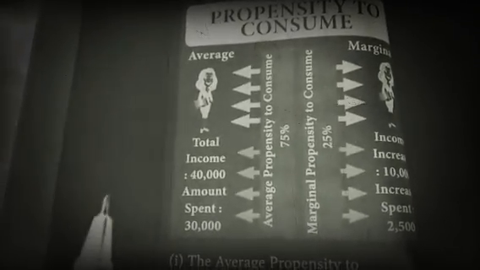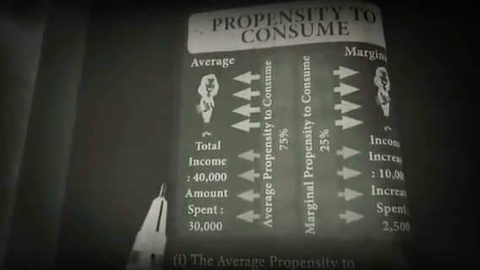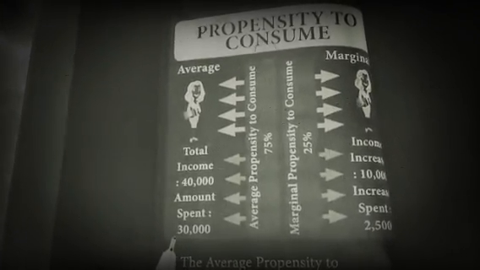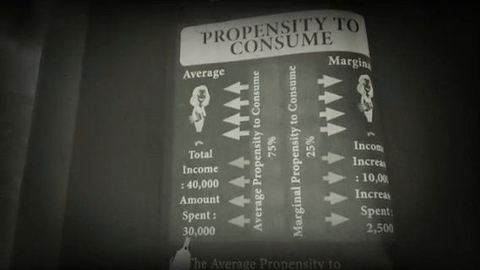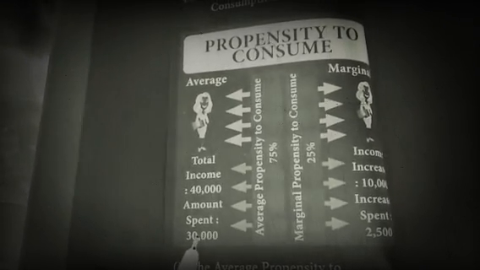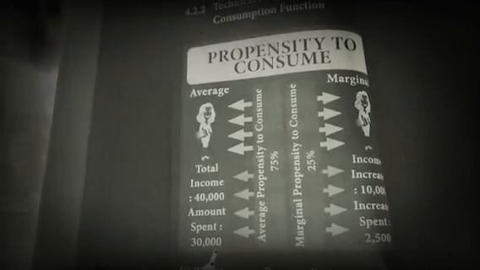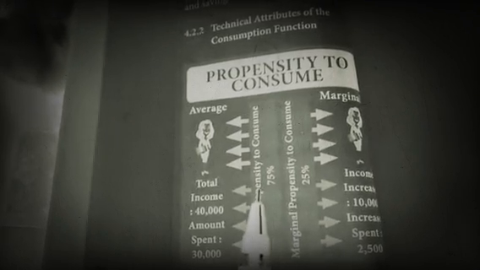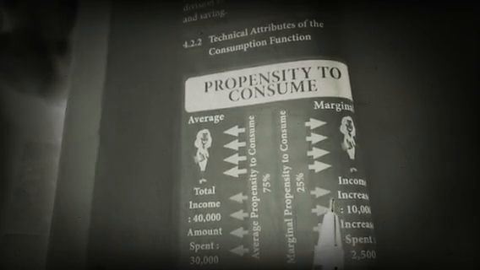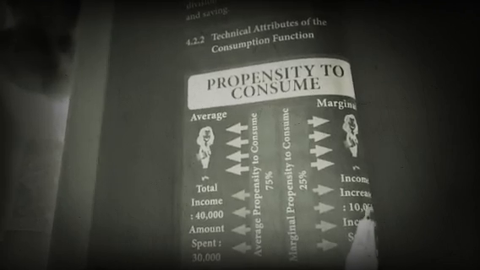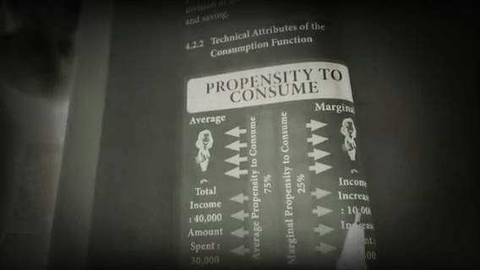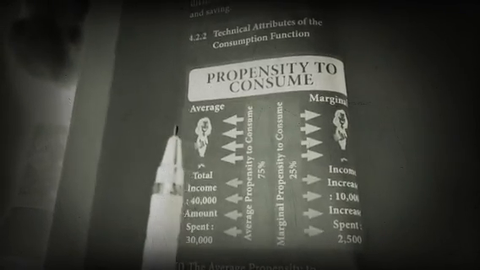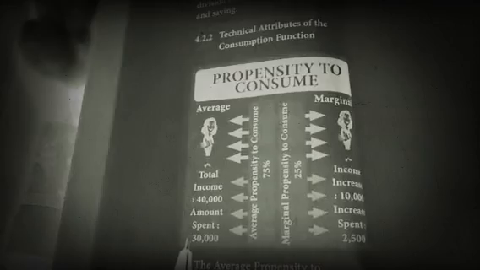Here we have an example. The total income is rupees 40,000 and he is spending 30,000 rupees. The rest, 10,000, that is 25 percentage, will not be spent. That is why the average propensity to consume is 75 percentage. Then the marginal propensity: marginal means changes in income to changes in consumption. Average means the ratio between income and consumption.